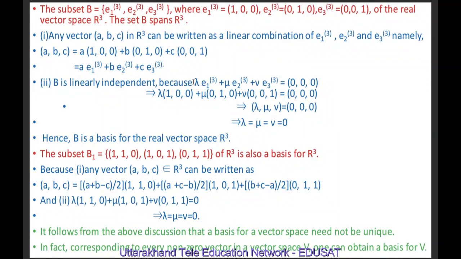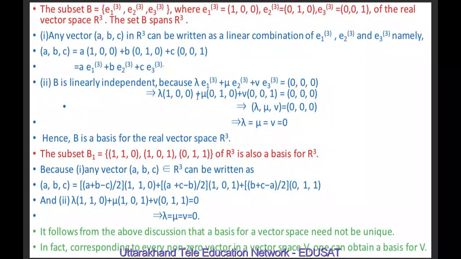Also B is linearly independent because lambda into E13 plus mu into E23 plus nu into E33 is equal to 0, 0, 0 implies that lambda into 1, 0, 0 plus mu into 0, 1, 0 plus nu into 0, 0, 1 is equal to the zero vector 0, 0, 0.